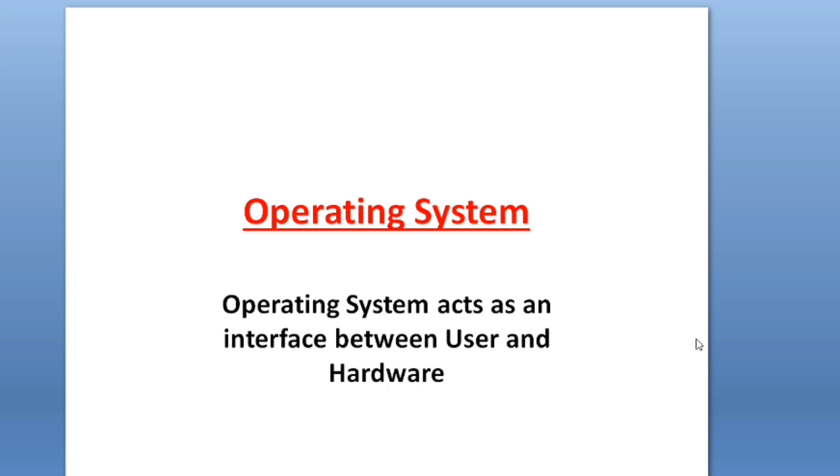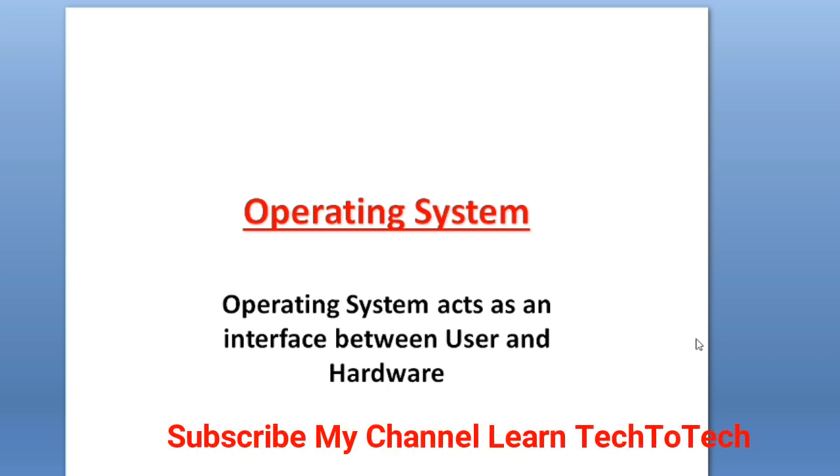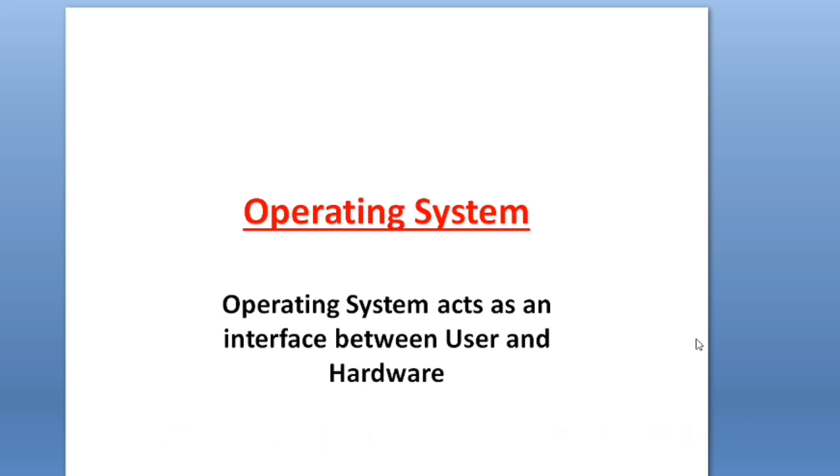Without an operating system we cannot operate our mobile or any computer or laptop in a very friendly manner. So the simple definition of the operating system is that the operating system acts as an interface between the user and hardware.